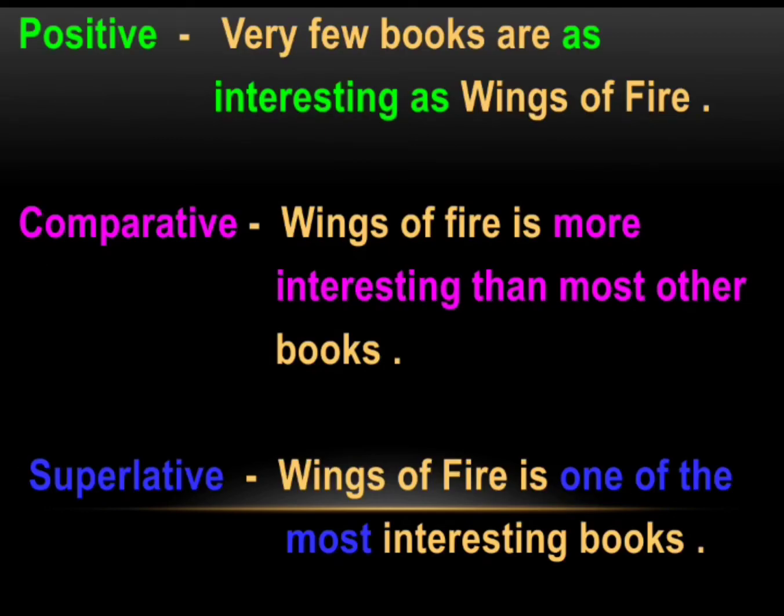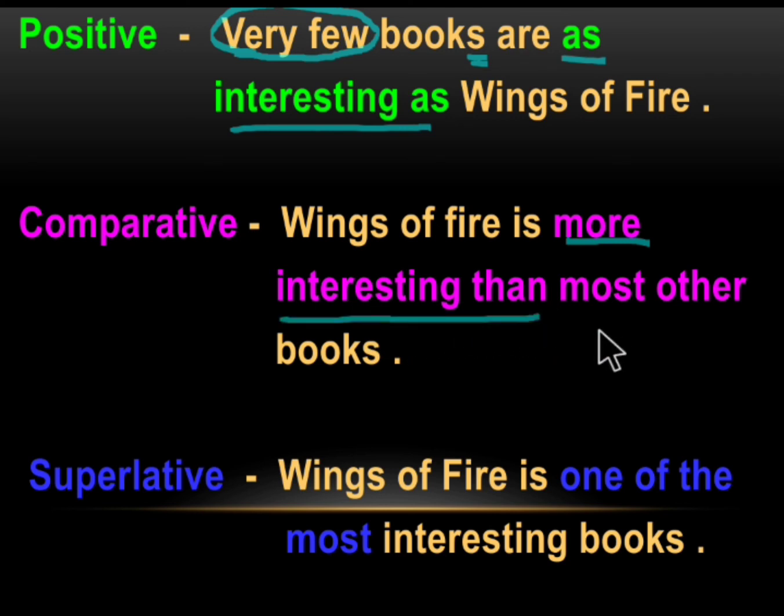Next example. Very few books are as interesting as Wings of Fire. Again, we have started the sentence with very few. Here books is plural form. Very few books are as interesting as, the basic rule, as Wings of Fire. Here comparative degree. The last noun is Wings of Fire, so we begin with that. Wings of Fire is more interesting than. This is the basic rule, and this is the structure for the second type.